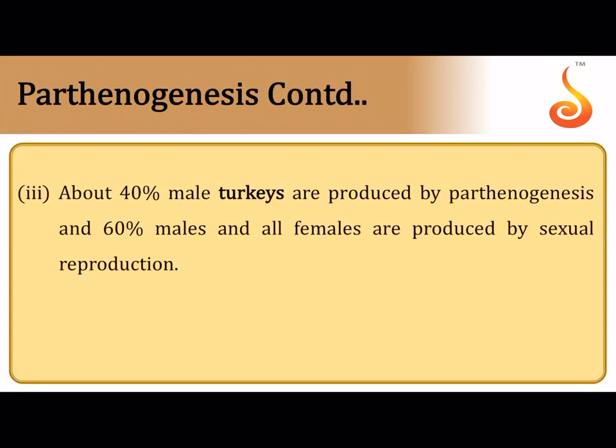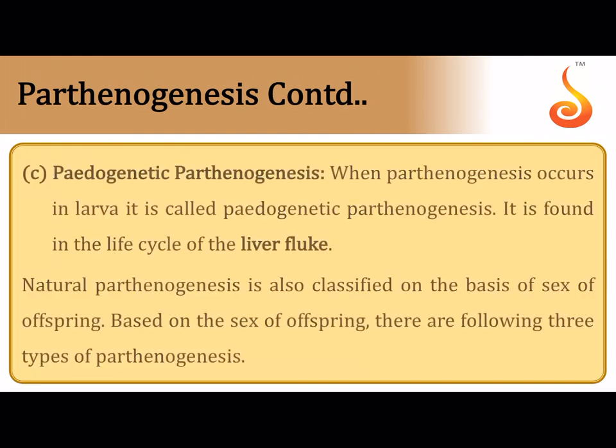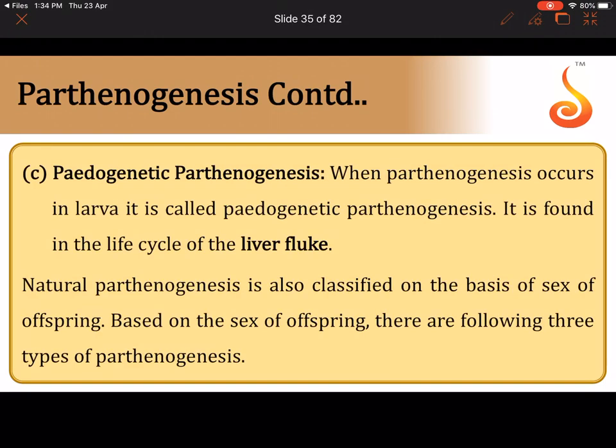About 40% of male turkeys are produced by parthenogenesis. Turkey is a bird, so in turkeys about 40% of the males are produced by parthenogenesis. The remaining 60% of the males and all the females are produced by sexual reproduction. There is a very peculiar phenomenon. In this peculiar phenomenon, you can expect parthenogenesis to happen in the larva itself.